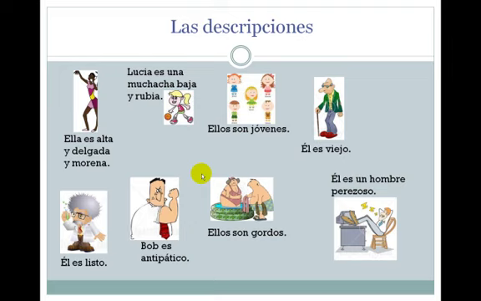And the last picture, again describing one man, we use the singular masculine. Él es un hombre perezoso.